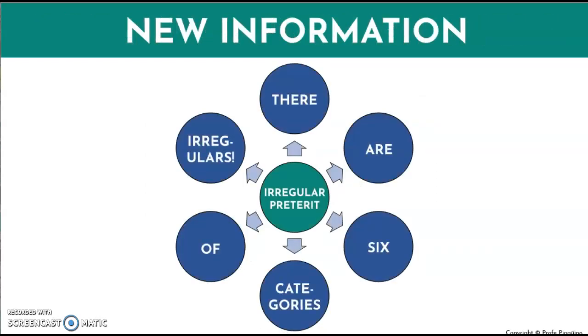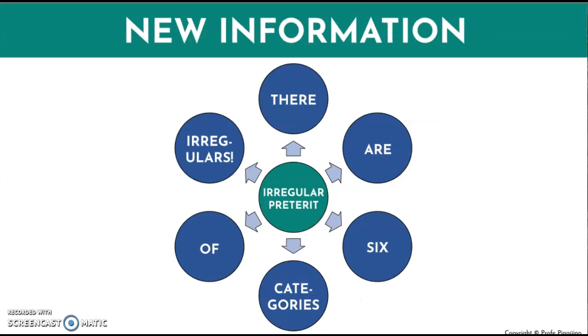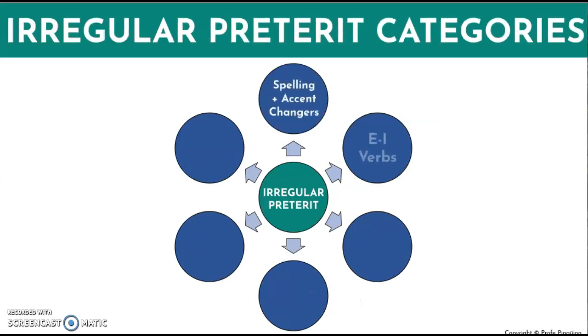There are 6 categories of irregular verbs in the preterite form. Now let's look at those categories. The categories are spelling and accent changers, verbs that change from E to I, verbs that change from O to U, verbs that contain UCR at the end of the verb, stem changers, and miscellaneous.